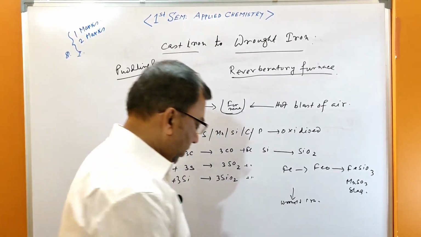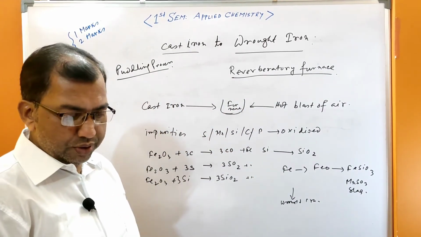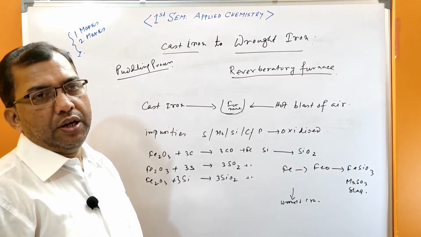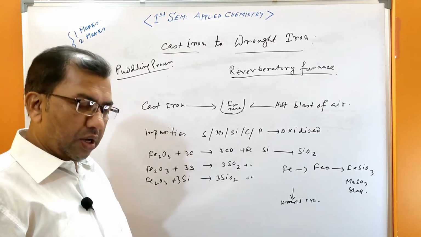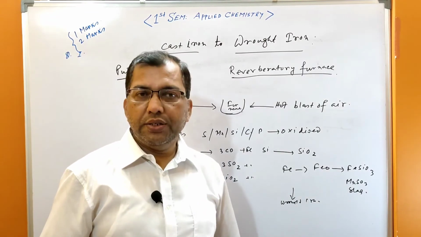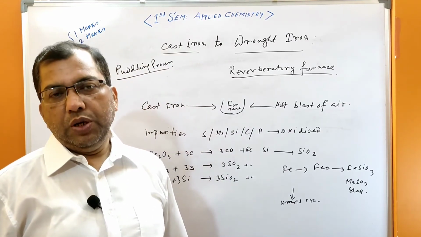Clear? Okay. Next, another important question: how is alumina extracted from bauxite? Alumina, and not aluminium extraction. Bauxite, what is the main ore of aluminium?